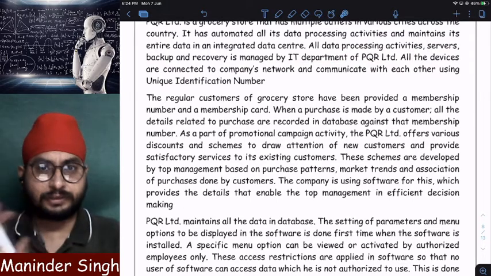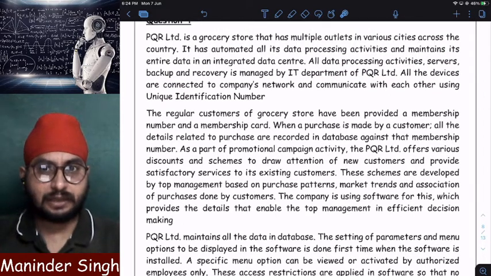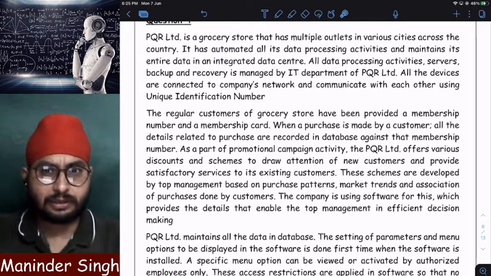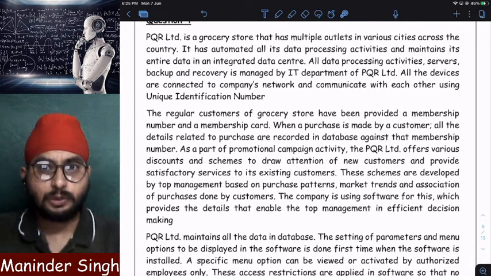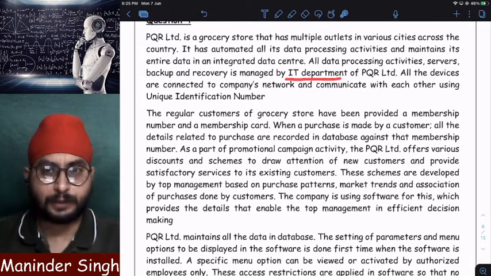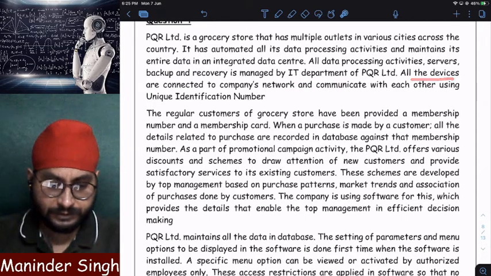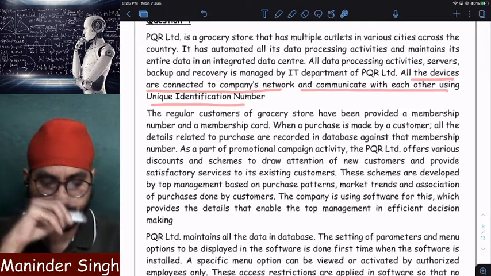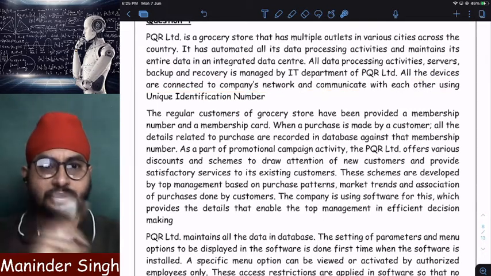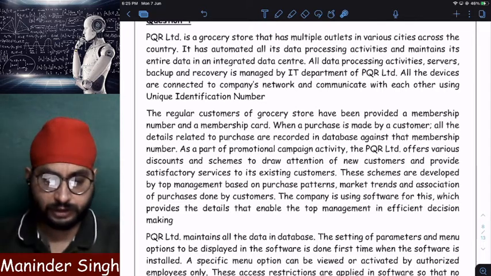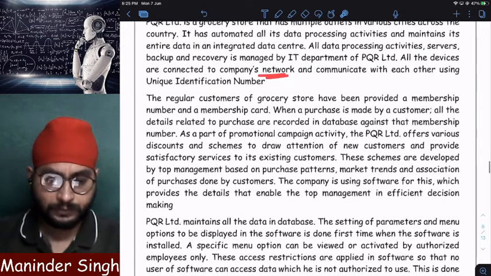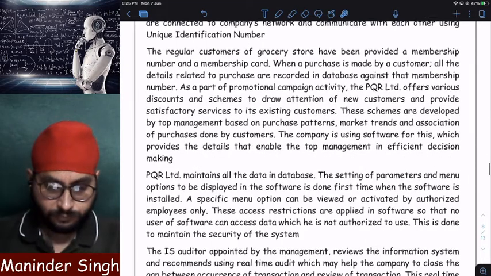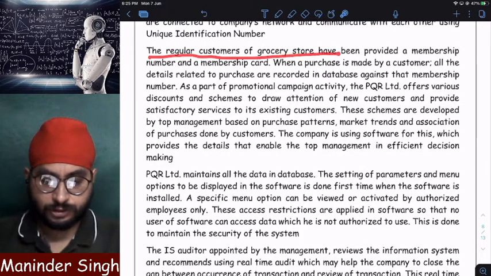All the data processing activities, servers, backup and recovery are managed by the IT department of PQR Limited. So in simple words, I am a big company which is having lots of grocery stores. All the data of all my grocery stores are kept where? In a data center. Who manages this data center? IT department of my company. All the devices are connected to the company's network and communicate with each other using a unique identification number. So all the systems throughout all my grocery stores are connected to each other on the company's network through a data center.